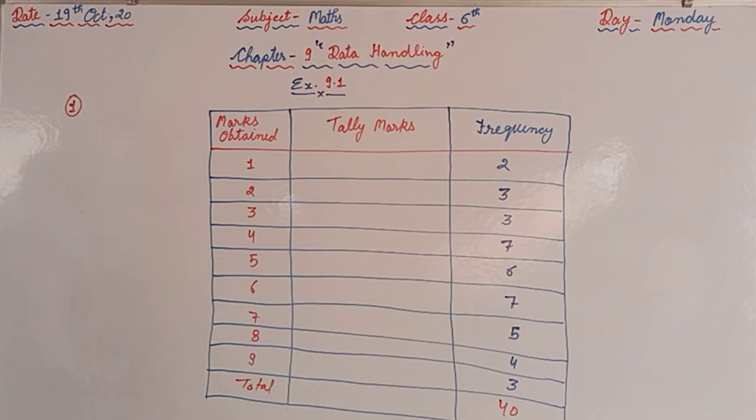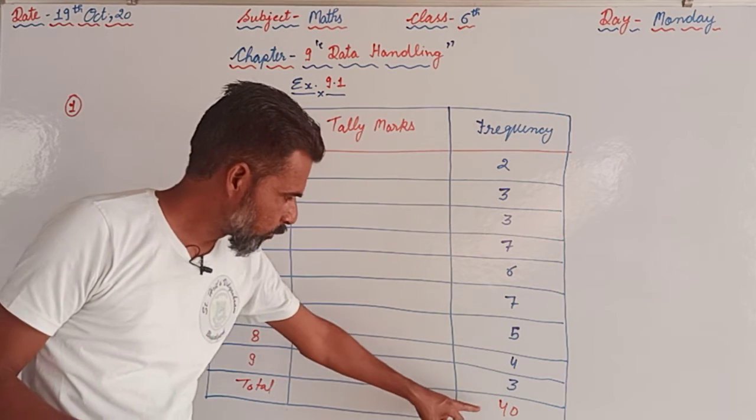So now we can verify from here: 1, 2, 3, 4, 5, 6, 7, 8, 9, 10. 10 marks are there in a horizontal line. So 10, 10, 10, 10. 4 lines are there, 4 rows are there. So total is 40. That we are supposed to observe.